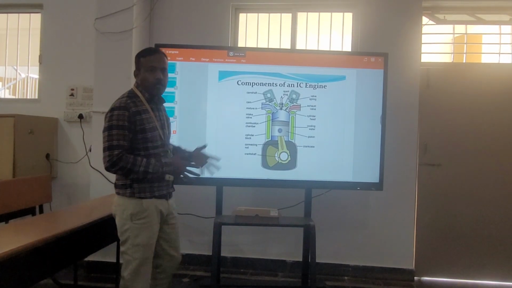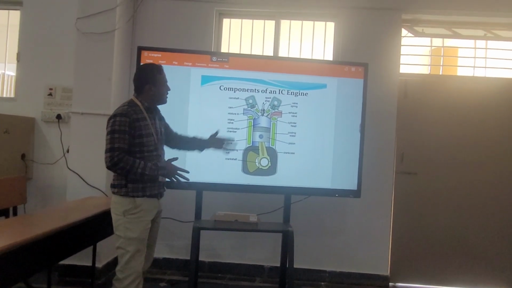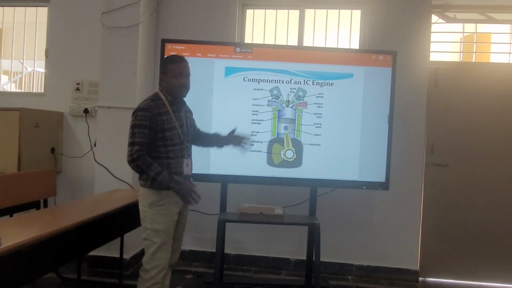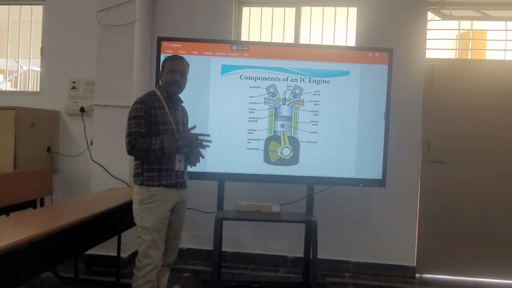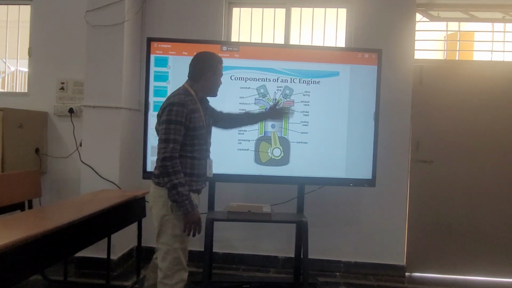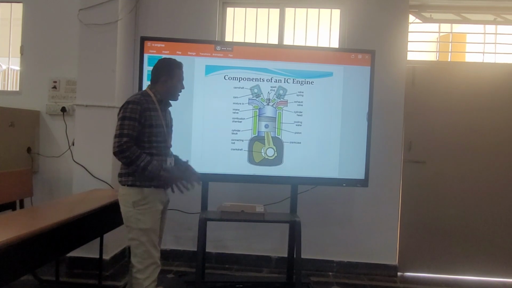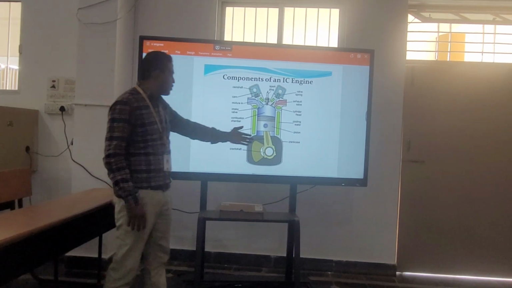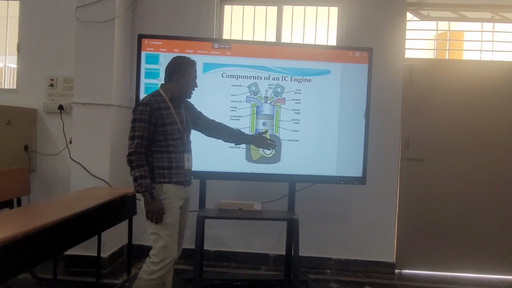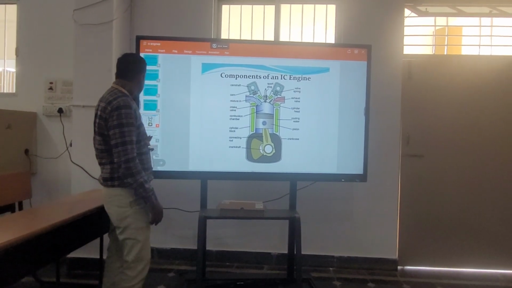These are the main components of the IC engine. It mainly consists of the camshaft, spark plug and valve spring. Through the inlet valve the mixture comes in. The mixture may be air and petrol, or only the fuel. The mixture goes in through the intake valve and out through the exhaust valve. This is our piston and cylinder, connected by the connecting rod. The crankshaft sits in the crankcase. These are the main components of the IC engine.